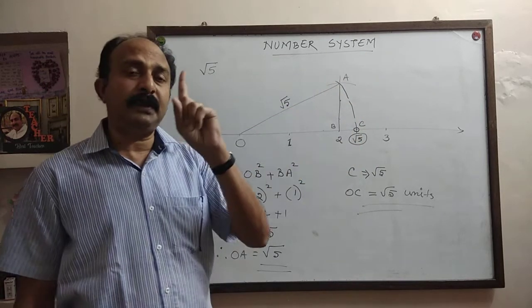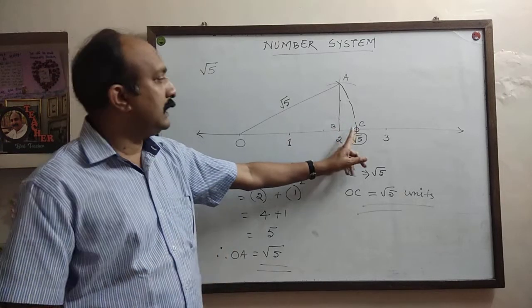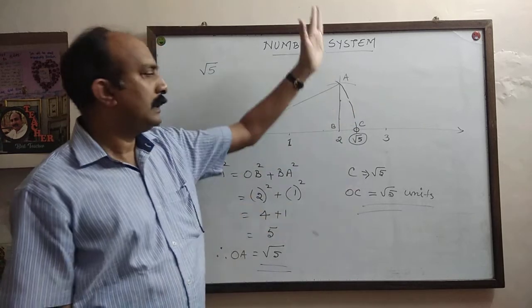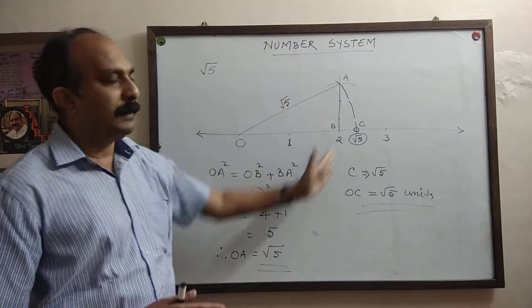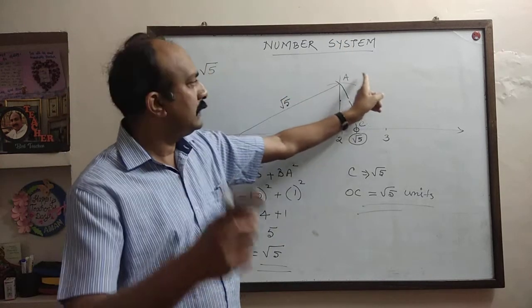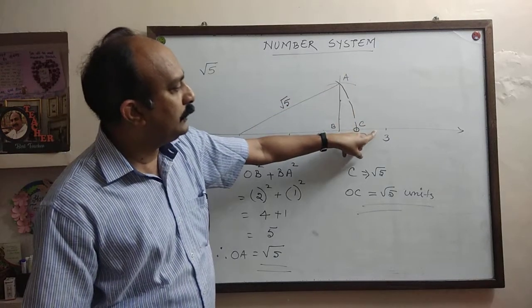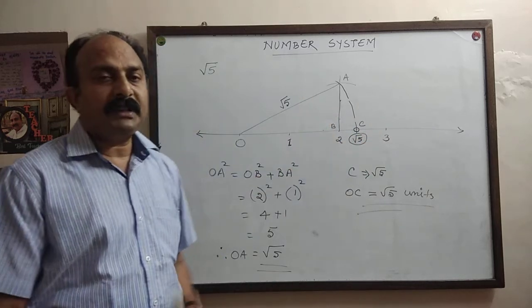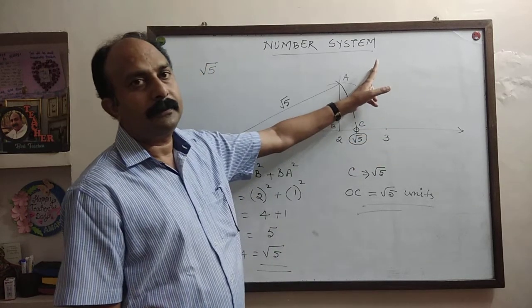So now, in order to represent root 6 on the number line, at root 5, using a protractor, make a perpendicular. And on that perpendicular, again cut off 1 unit and join the diagonal. That will be root 6. Now bring it down using your compass. This is root 6.